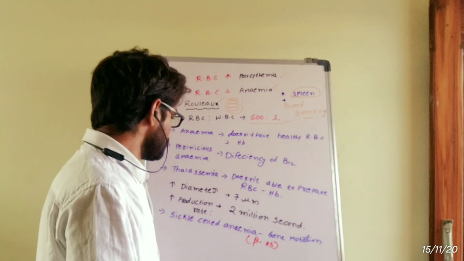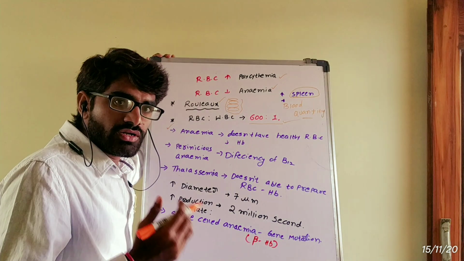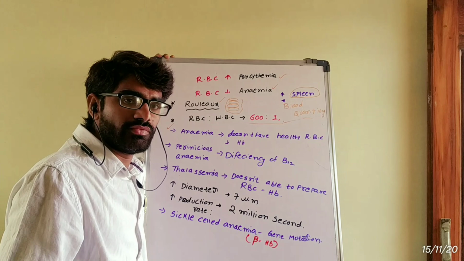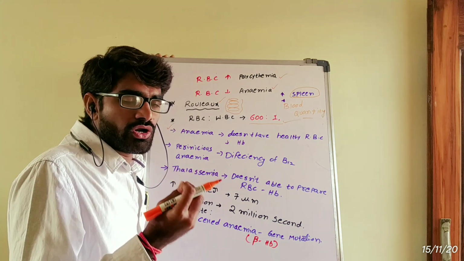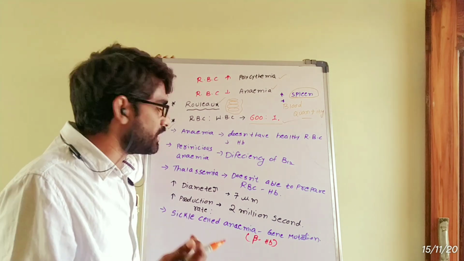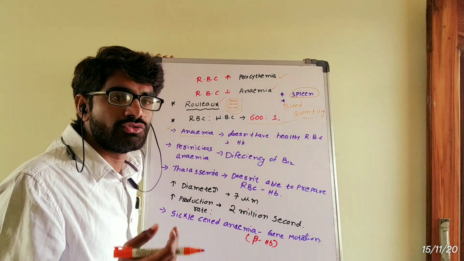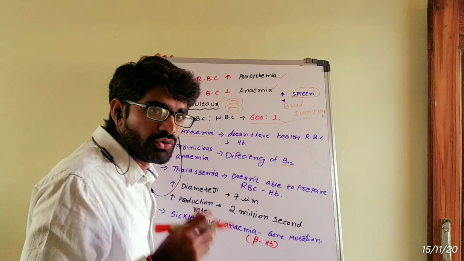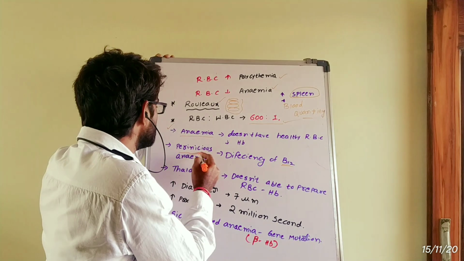So let us see a few important disorders or diseases related to RBC. Anemia: if healthy RBC production does not take place in our body, or the hemoglobin percentage is low, it leads to anemia. Pernicious anemia comes due to the deficiency of vitamin B12, cyanocobalamin. Due to the lack of B12, it leads to pernicious anemia.